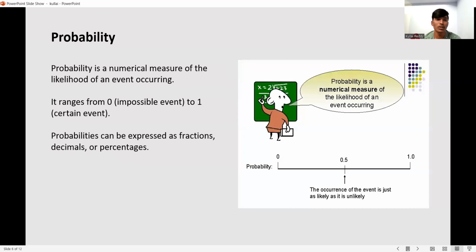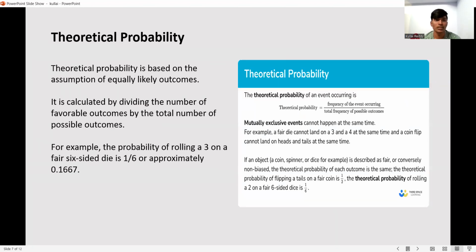And next one is probability. Probability is a numerical measure of the likelihood of an event occurring. It ranges from 0 to 1. Like 0 is an impossible event and 1 is a certain event. Probabilities can be expressed as fractions, decimals, and percentages.